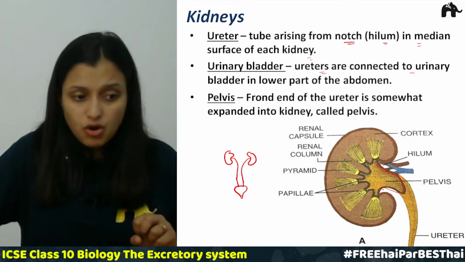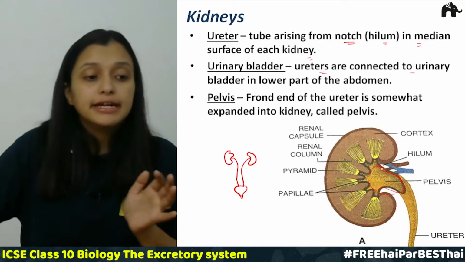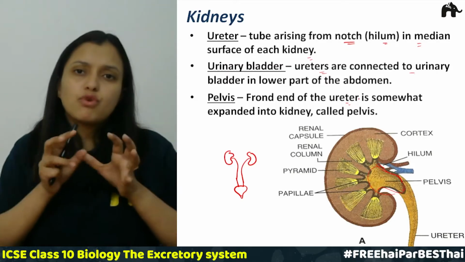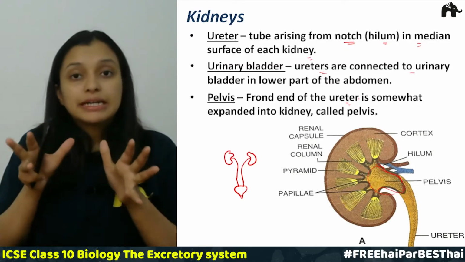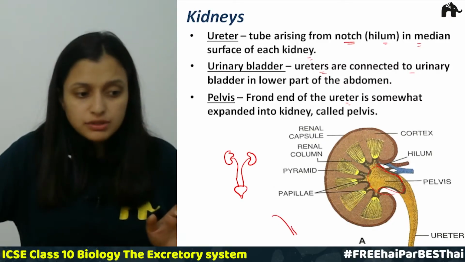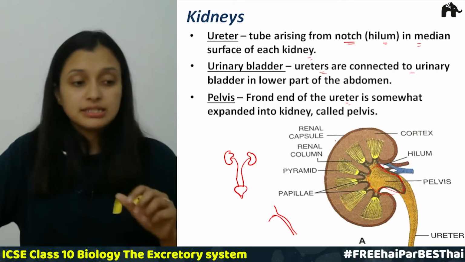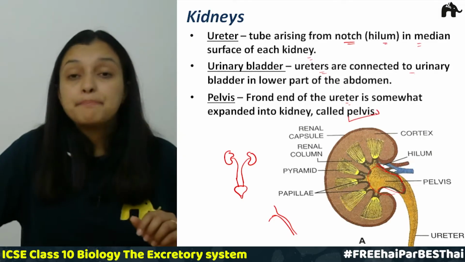Then there is this pelvis. This area is called the pelvis. It is the front end of the ureter, which is somewhat expanded in the kidney. So if this is the ureter, it is somewhat expanded in the front end of the kidney, right? So this is called the pelvis.